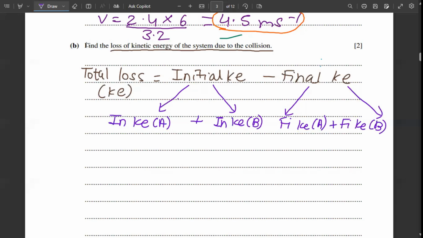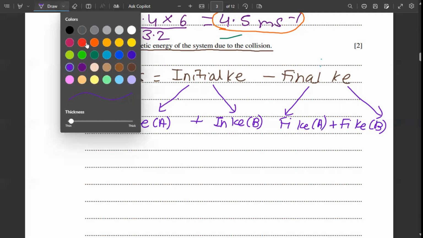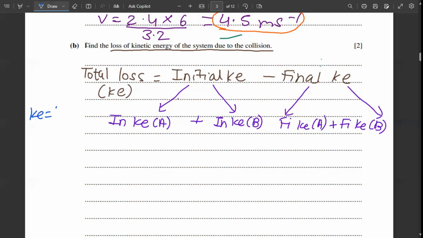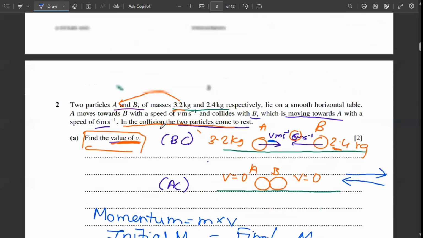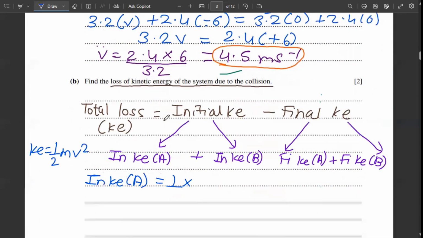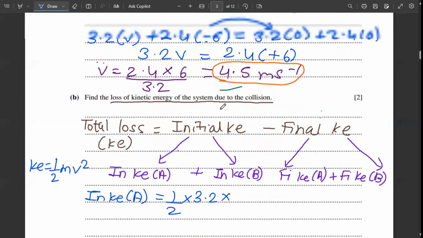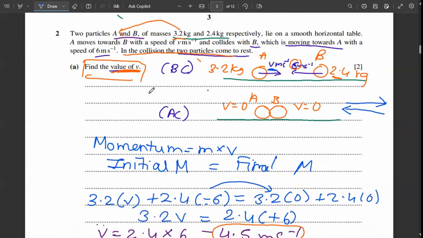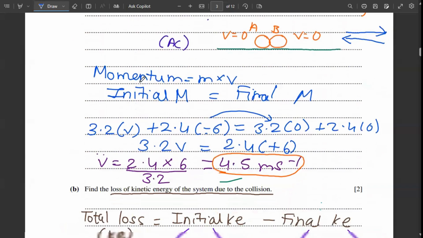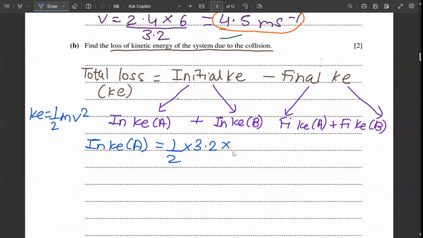So let's first find the initial kinetic energy. Before that, let's know what the formula for kinetic energy is. Kinetic energy simply equals half mv square. So what is the initial kinetic energy of A? That will be half into the mass of A. The mass of A is 3.2, half into 3.2 into the velocity of A initially. Initially, the velocity was V, which we found out here, the value of V, which is 4.5. So half into 3.2 into 4.5 square.